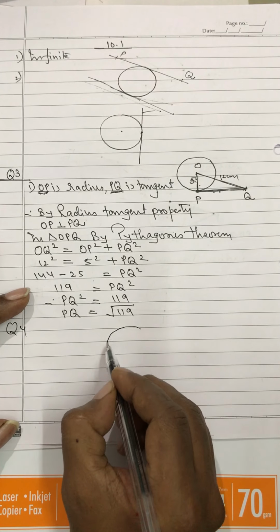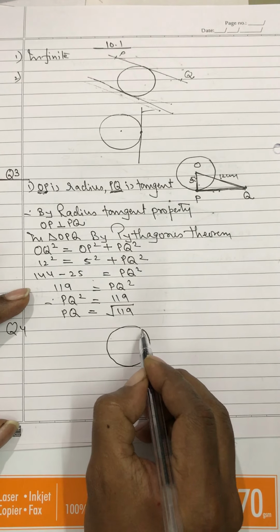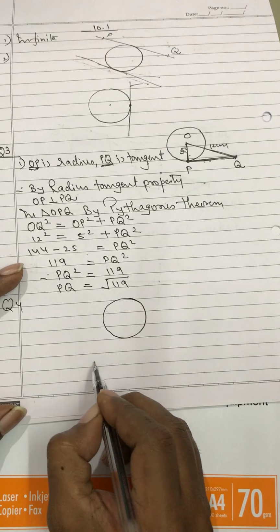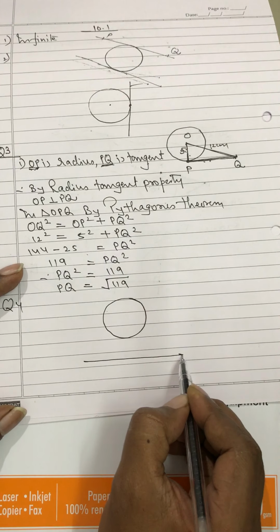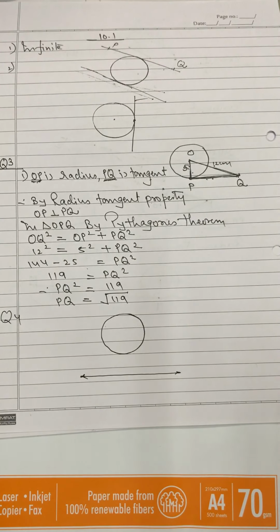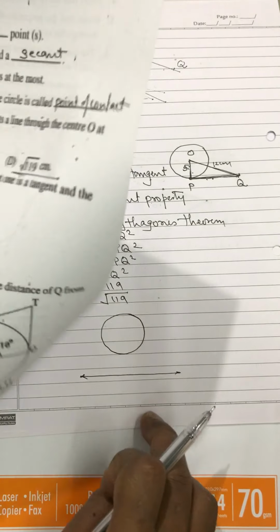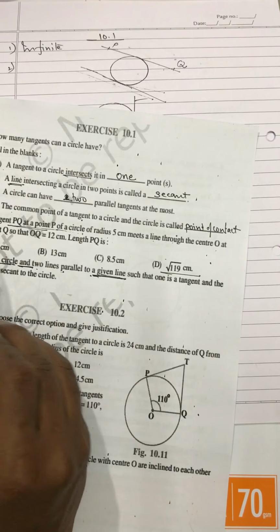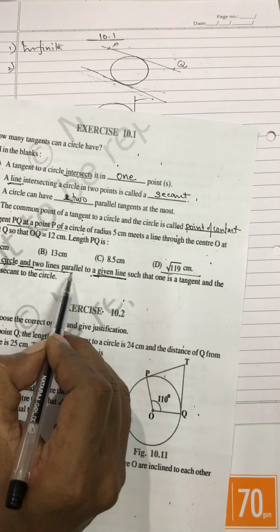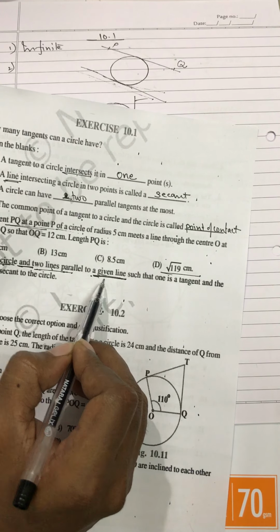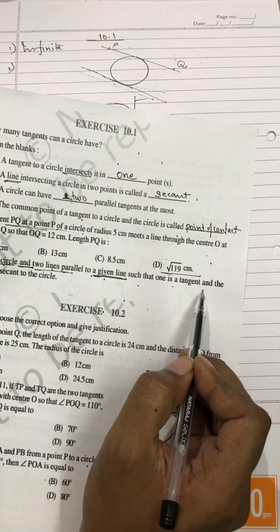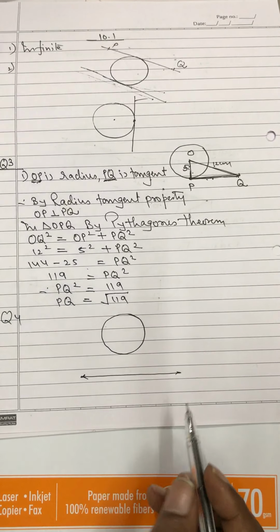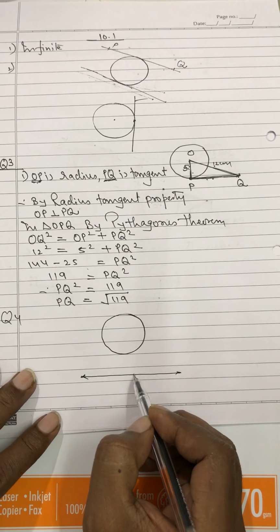See, this is a circle, and a line is given like this. There are two things given, a circle and a line. Then they are asking you to draw two lines parallel to the given line such that one is tangent and the other is a secant. So we will have to draw two lines now.